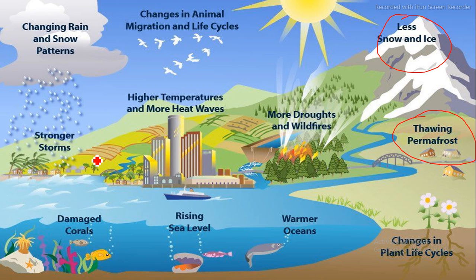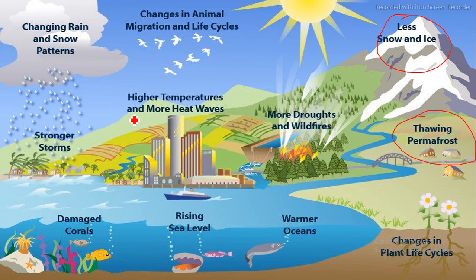Storms. We already discussed that weather patterns and climate patterns are changing because of global warming. So more thunderstorms, changing rain and snow patterns are occurring. And animal migration is more frequent, because if the temperature is increasing, if the warming of the earth is happening, life in temperate and tropical climates moves to other places where they can bear the temperature. So this migration will be seen more.